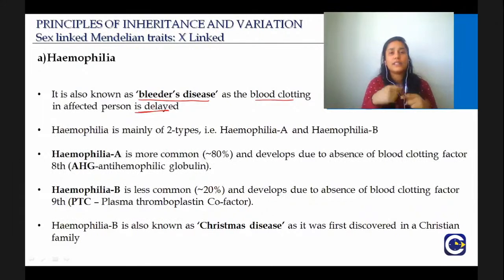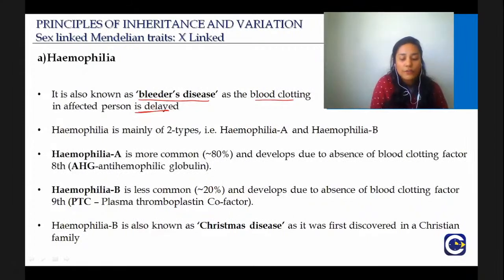Then I'll take a tissue paper and hold it, or put it under running water, and after a while it will be fine. Why? Because the blood clots. But in people with hemophilia, this is not the case. There will be very delayed blood clotting. They will lose a lot of blood before it starts clotting, and sometimes it doesn't clot at all. Okay, so that is what hemophilia is.